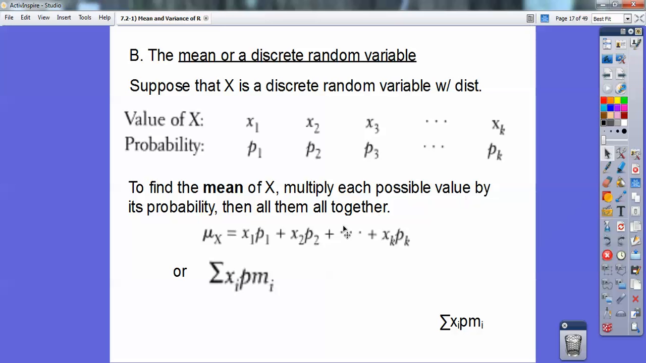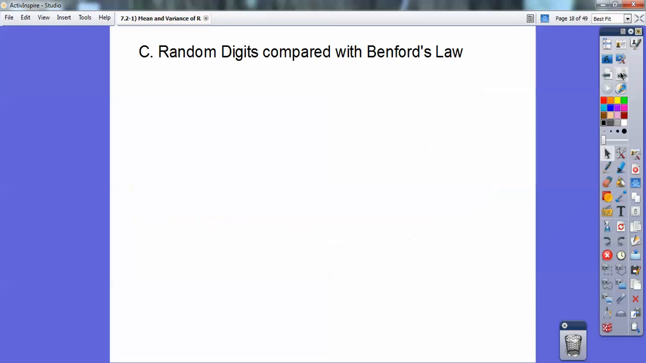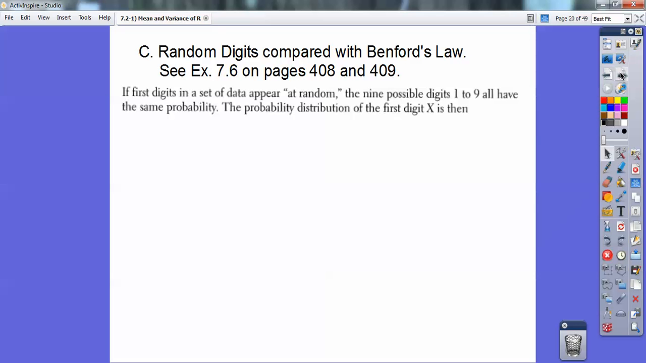And remember summation notation from your Algebra 2 class. So this just says sum of x sub i times p sub i, so just add them all up. It's just a shortcut for writing that right there, okay? All right, don't worry about that formula too much. Just the one above it's better. Okay, random digits compared with Benford's law. Okay, so remember random digits? This is example 7.6 on pages 408 and 409.